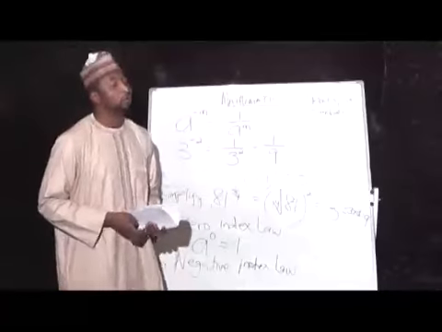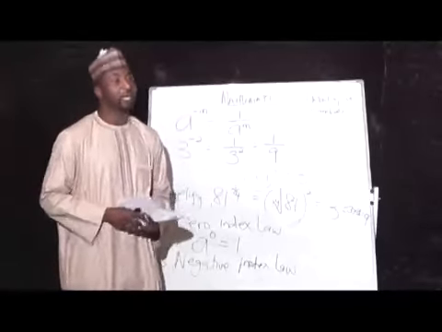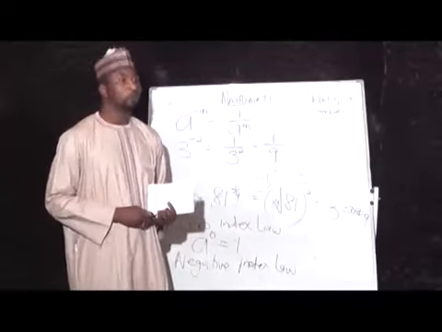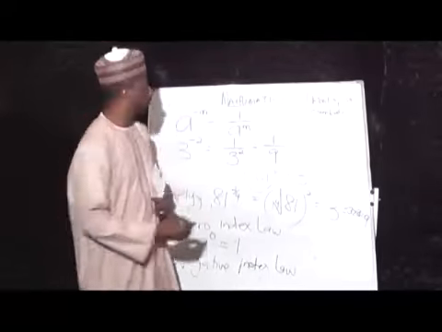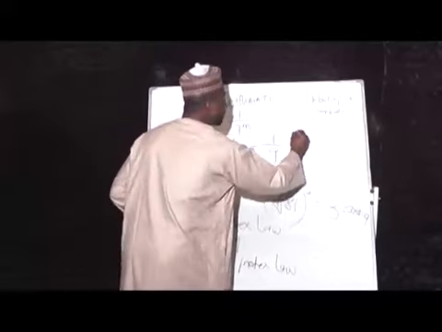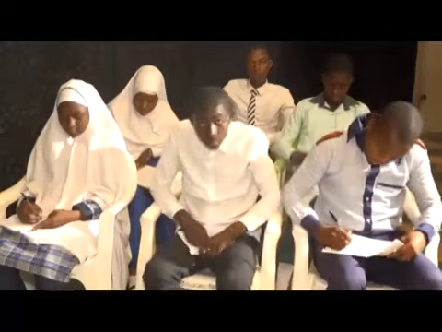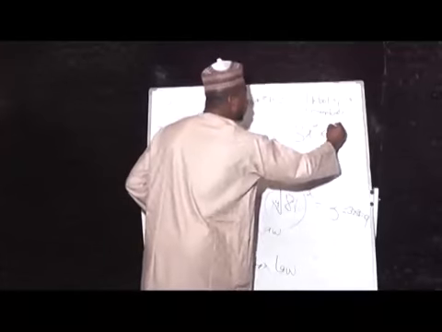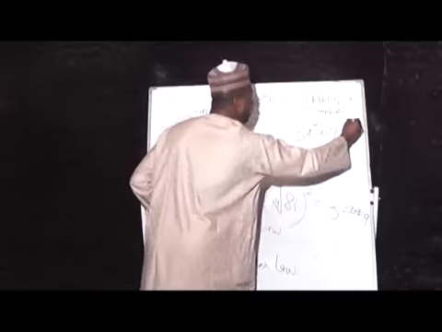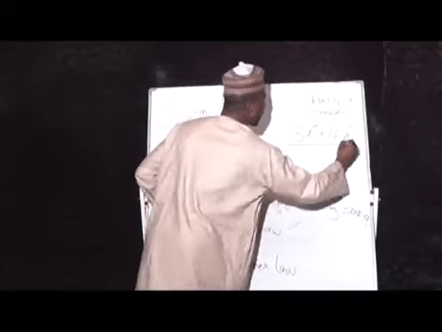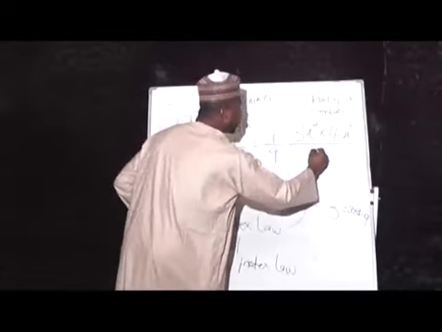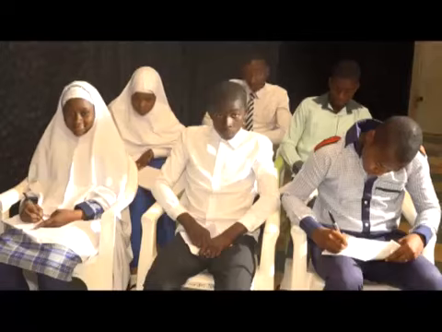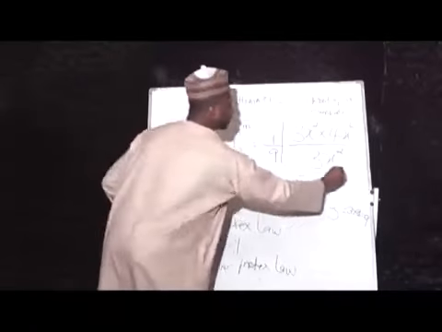Until then, you have a takeaway. Right. And I will give you just one takeaway. When you go home, solve. We meet next class, you submit. And that is just it. 3x raised to power 2 multiplied by 4x raised to power 6 divided by 3x raised to power 2. This is your takeaway.